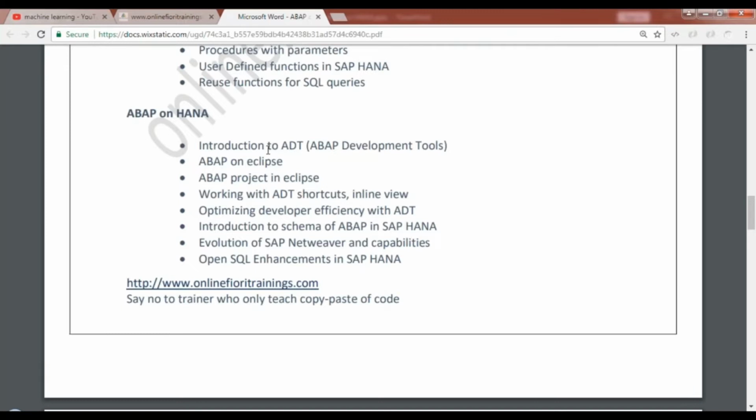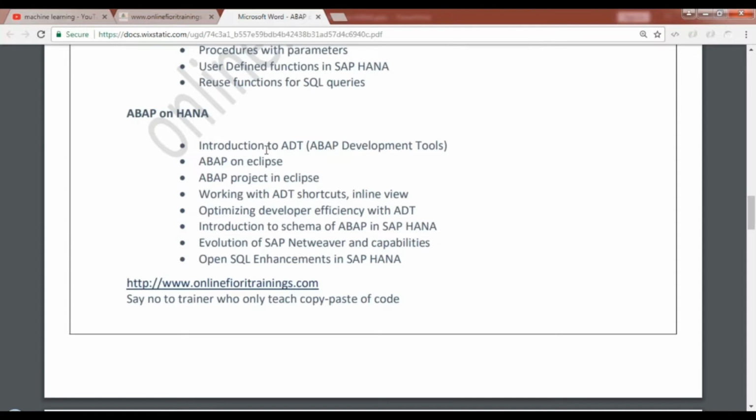And then, of course, we will have a deep dive inside shortcuts and different techniques you work with in ABAP development tools on the SAP ABAP system. Then we'll see how you can optimize developer efficiency using ABAP development tools. And then, of course, the concept of schema, which gets connected to the SAP HANA system with respect to your ABAP system. We'll discuss what a schema is in the introduction of SAP HANA.